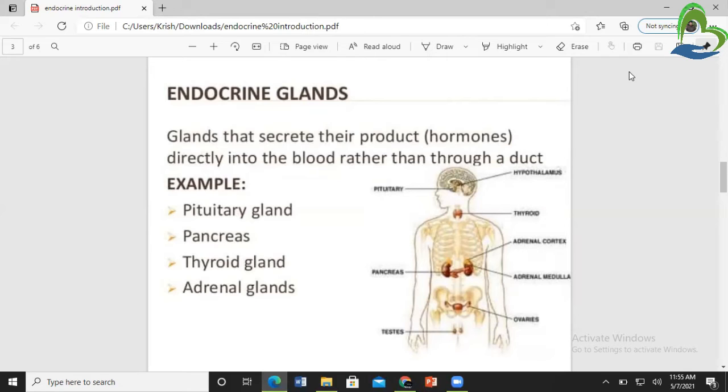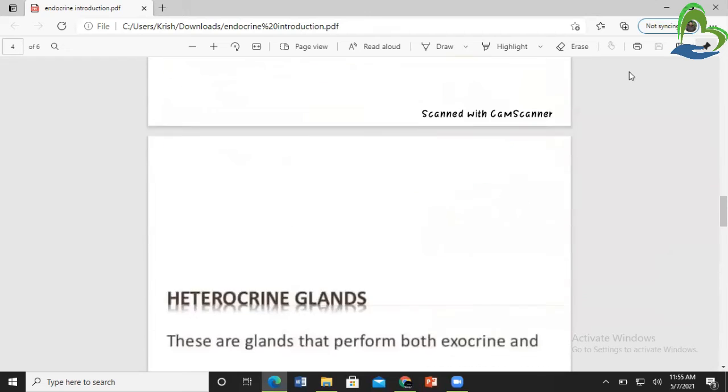For example, the pituitary gland, pancreas, thyroid gland, and adrenal gland are endocrine glands. So endocrine glands secrete their product directly into the blood, and exocrine glands secrete their product into ducts, and then it circulates into the body or is discharged from the body.